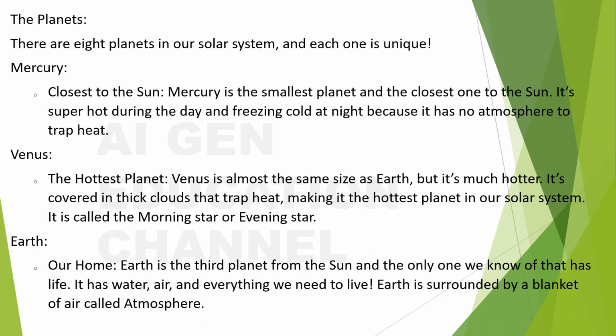Now about the planets. There are 8 planets in our solar system. You all know, right? There used to be 9 planets. What was the ninth? Yes, I know that you are shouting from there and I can hear it. So 9 planets, and Pluto went off the league. Why? There are some reasons. You can know about it in your higher grades. Pluto, in 2006 I think, went out of being called a planet.